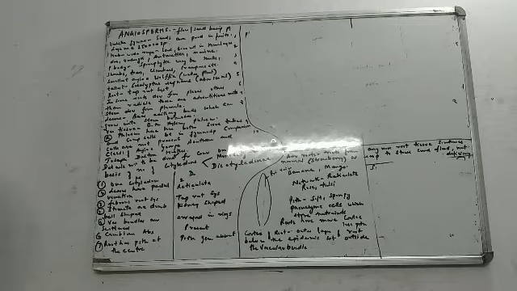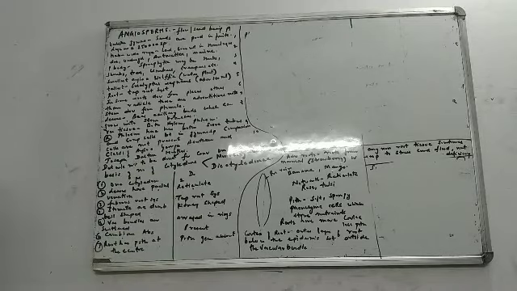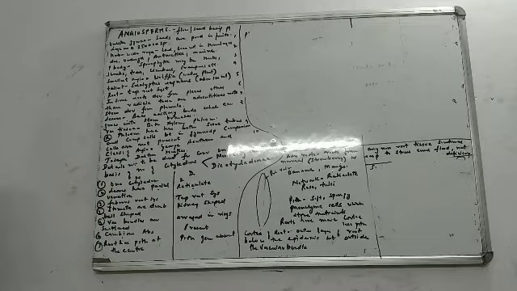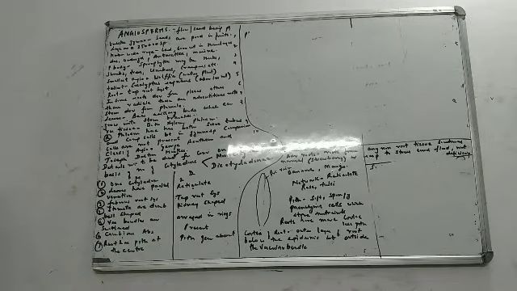Monocotyledonous leaves have parallel venation. Dicotyledonous leaves have reticulate venation. Monocotyledons have fibrous root system, but dicotyledonous have taproot system. In monocots, the stomata are dumbbell shaped. What is the shape of the stomata in monocots? They are dumbbell shaped, but in dicotyledonous, they are kidney shaped. In monocotyledons, vascular bundles are scattered. They are not arranged properly, they are scattered. But in dicotyledonous, the vascular bundles are arranged in rings. Is it okay? They are arranged in rings.